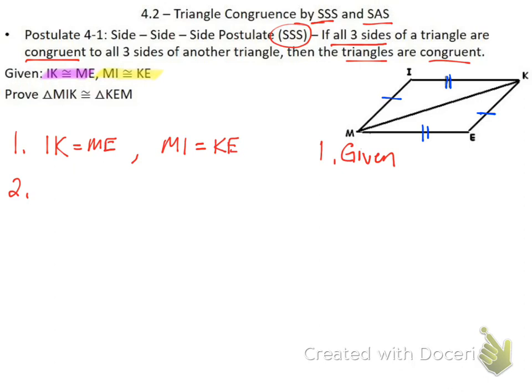If I look at my picture, again, I'm looking for either vertical angles or reflexive property. So if I look at this between the two triangles, MIK and MEK, trying to find where the overlap's happening. And if I look, I have this side right here. So MK is in both of those triangles. So with my second step, I can say that MK is equal to MK. And again, that's going to be a reflexive property.